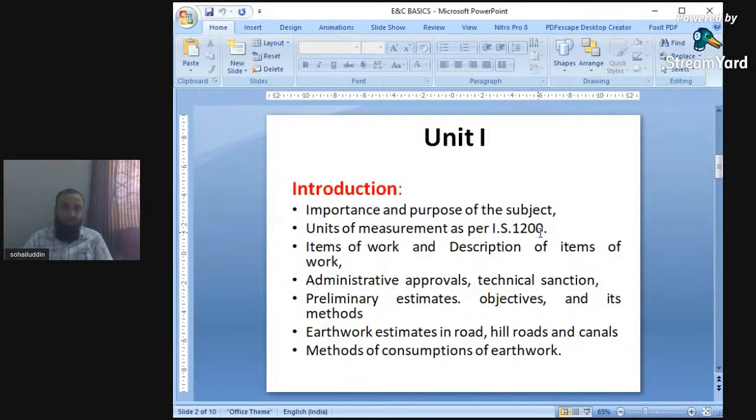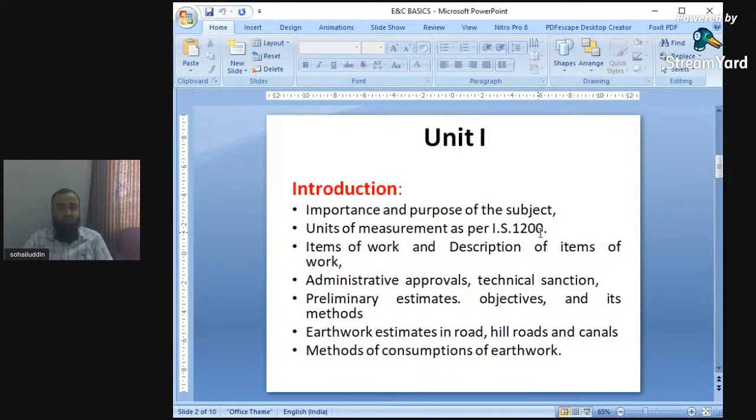Similarly, after excavation, suppose there is construction of a substructure. What does IS 1200 say about the substructure? Which things are to be added, which things are to be subtracted, what deductions are to be made. All these are covered in IS 1200. So IS 1200 plays an important role.